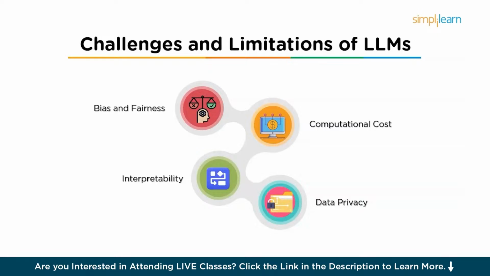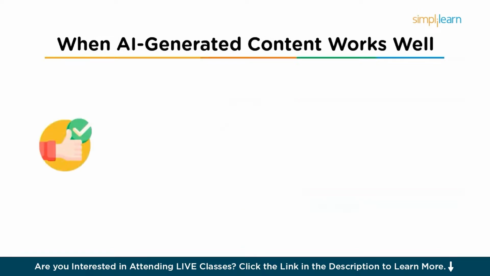And then we have the data privacy concerns. LLMs, as you know, are trained on publicly available data, and may inadvertently memorize and reveal sensitive or private information, raising concerns about data privacy and security. So next, let's see when AI generated content works well and when it doesn't work well. First, let's see when AI generated content works well.